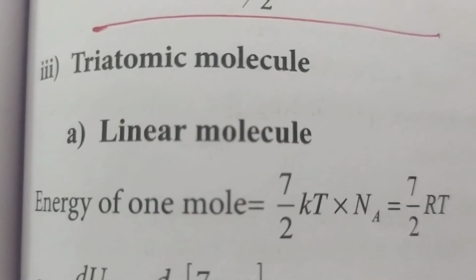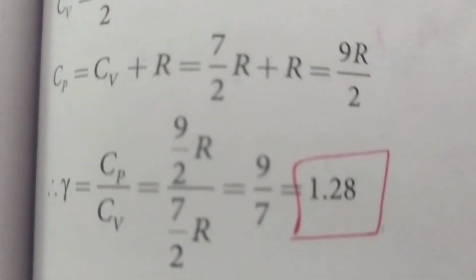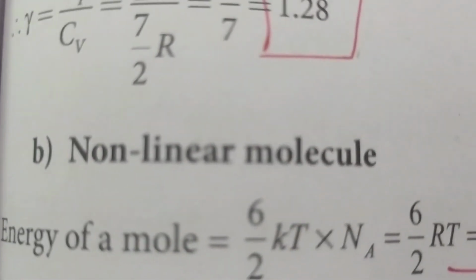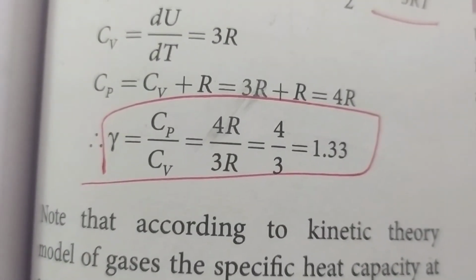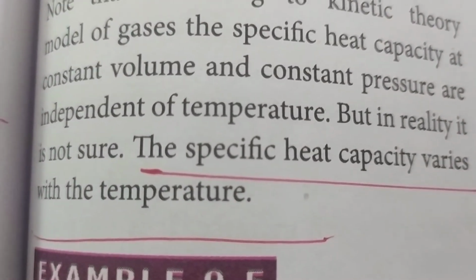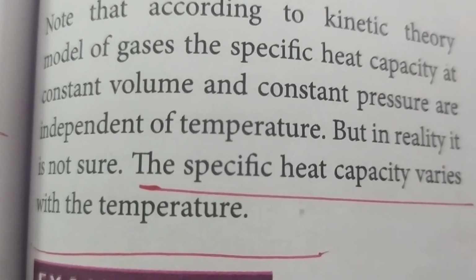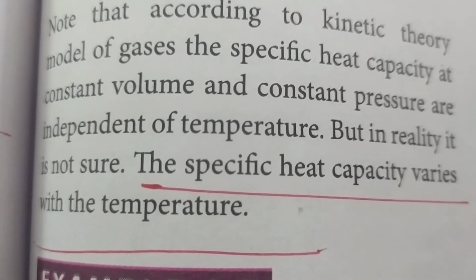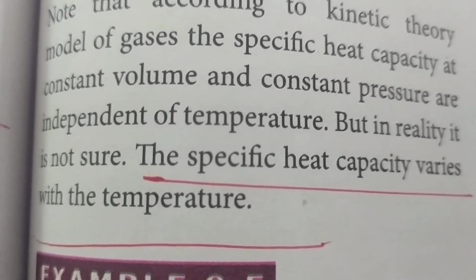And next you consider the triatomic molecule. For a linear molecule, you proceed in the same way and you will get 1.28, and for a non-linear molecule, you proceed in the same way and you will get 1.33. So here the specific capacity varies with the temperature. Initially it was believed that the specific capacity is independent of temperature, but later it was proved that the specific capacity varies with the temperature.